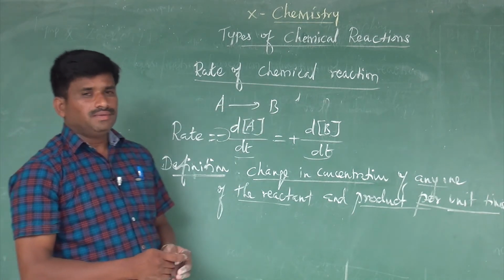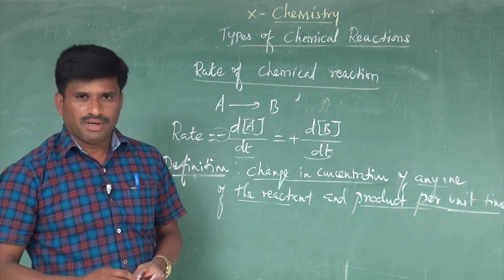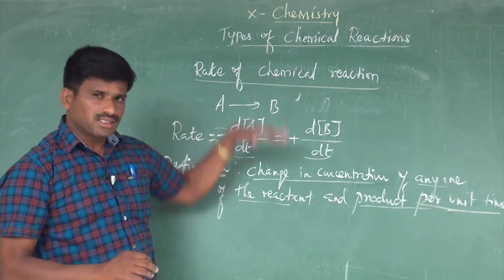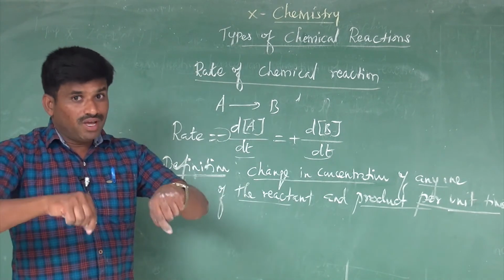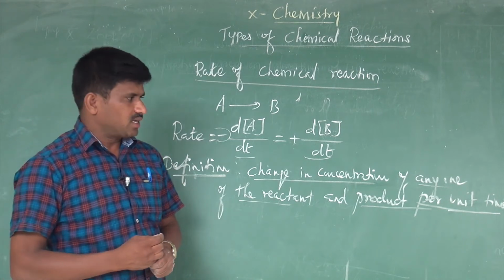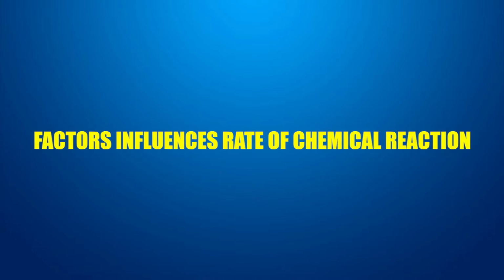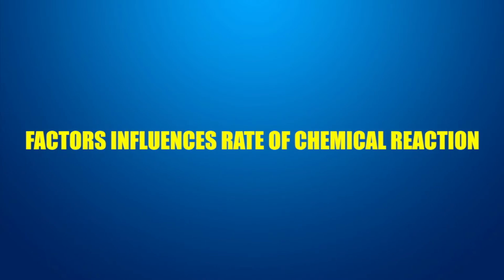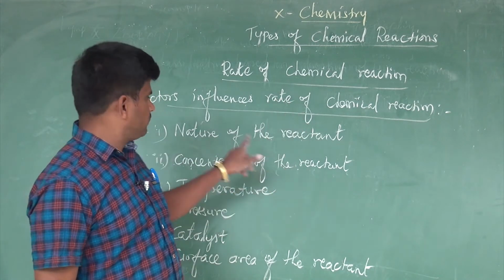Let's go to the factors influencing the rate of chemical reactions. While the reaction takes place, what are the factors that influence the rate of chemical reactions? Let's go one by one in detail.